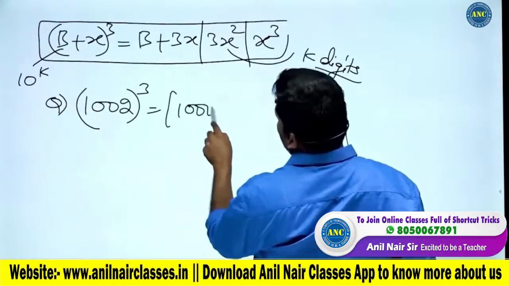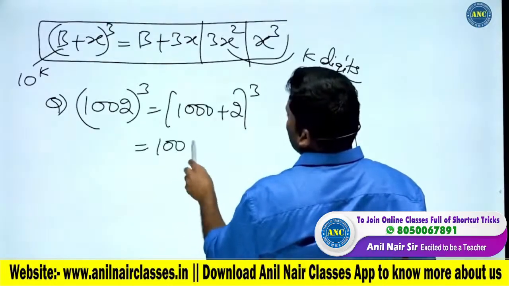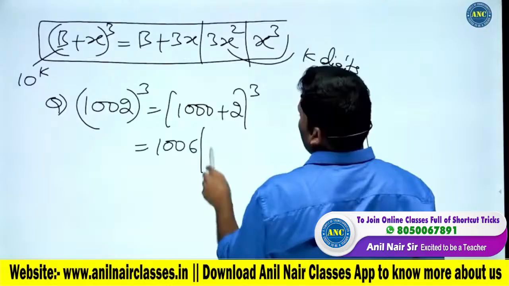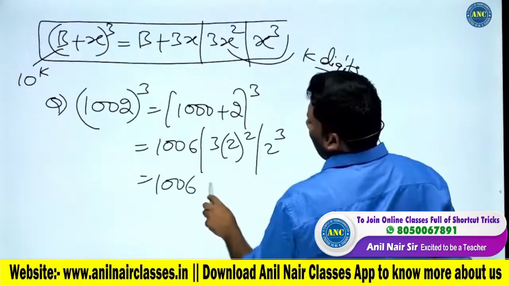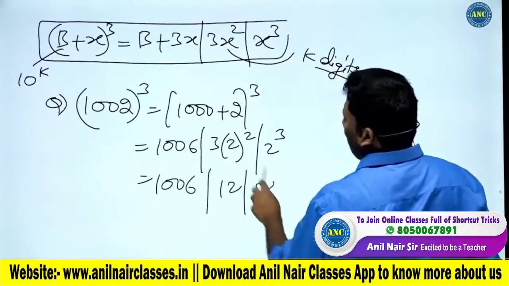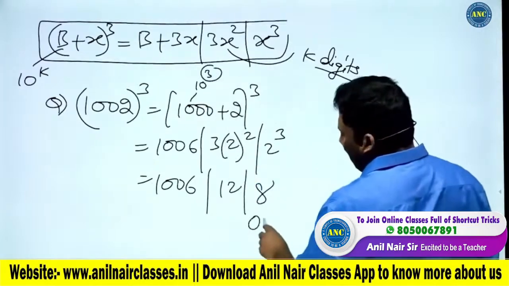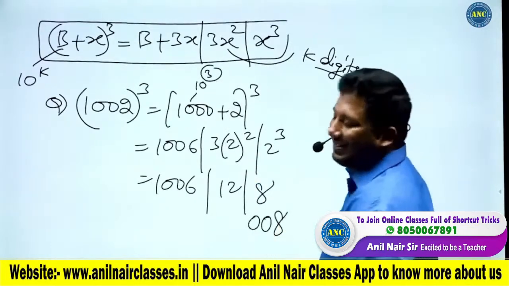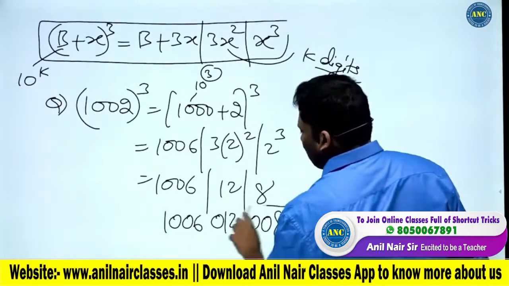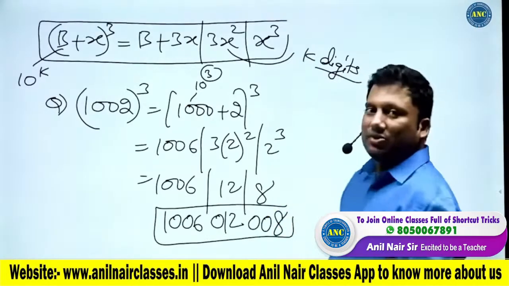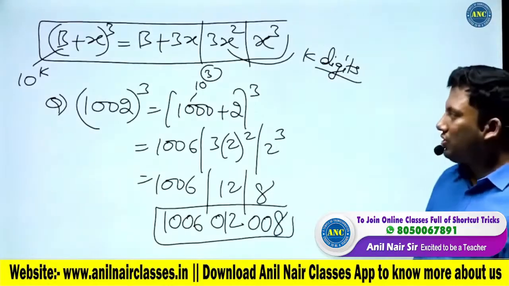This is (1000 + 2) power 3. So it is b plus 3x, 3x square and x cube: 1006, 12 and 8. 1000 is 10 power 3, so we take the last three places in a 3-digit format. 008, 8 in a 3-digit format. 012. And it is 1006. So the answer for this question is 1006 012 008.